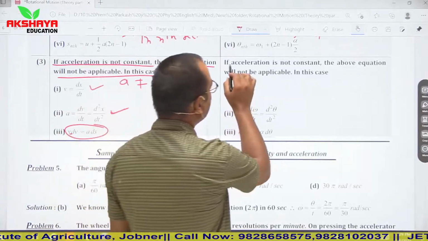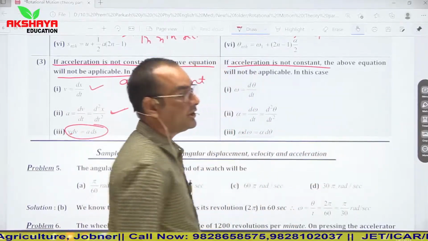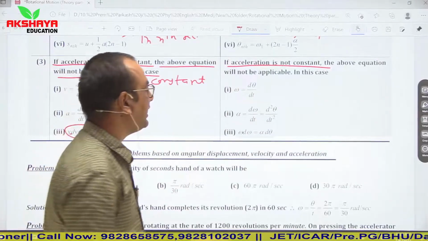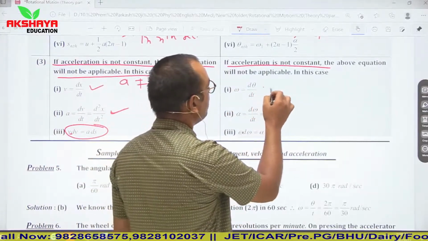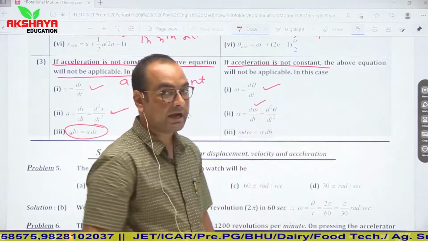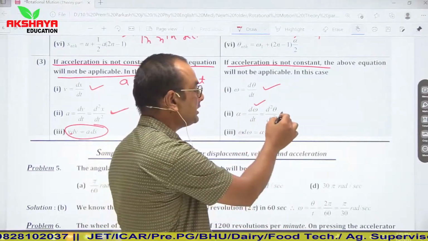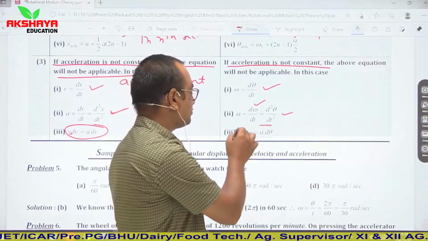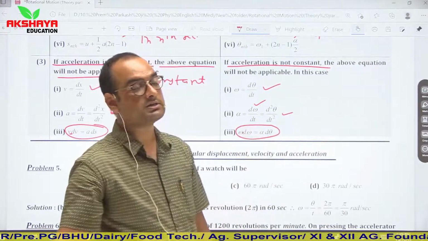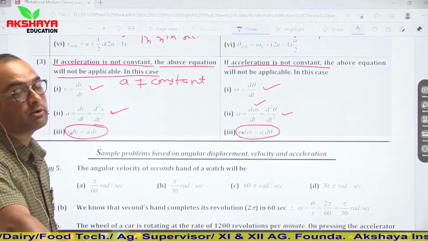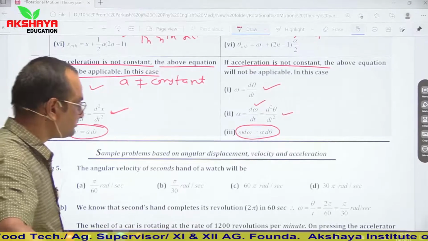Similarly, if angular acceleration is not constant, then these equations of angular motion are not applied, and we will use simply these relations: omega is equal to d theta upon dt, alpha is equal to d omega upon dt, or you can say d square theta upon dt square, and omega d omega is equal to alpha d theta. So these relations can be used to solve any pattern of question based on rotational motion.